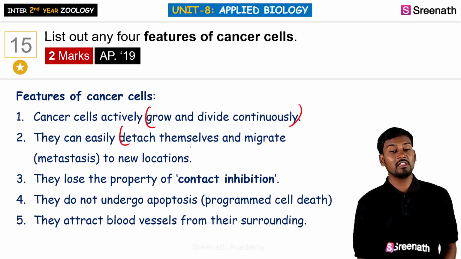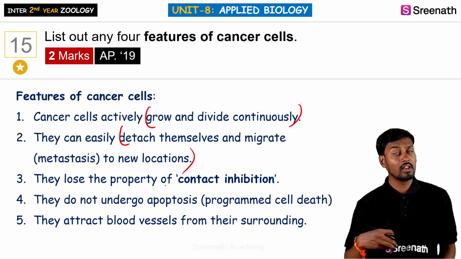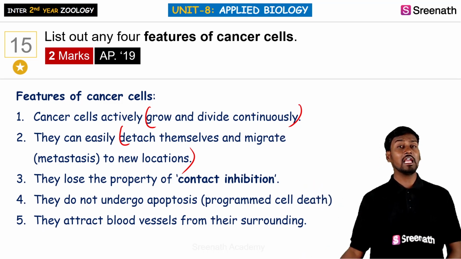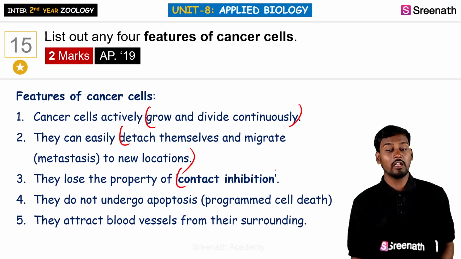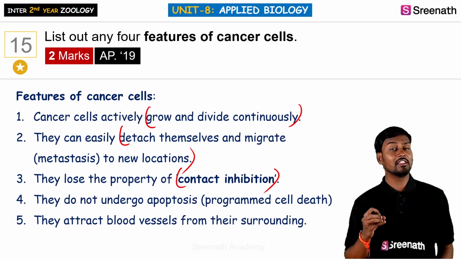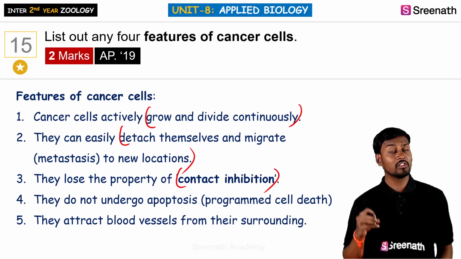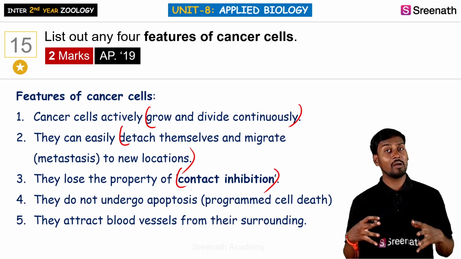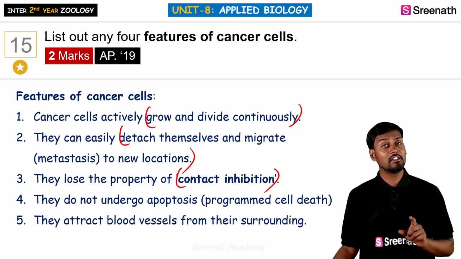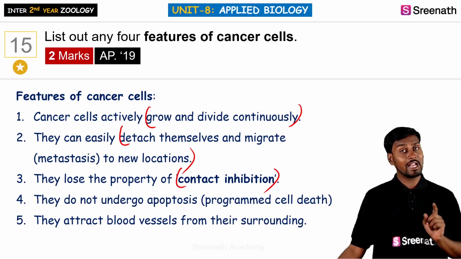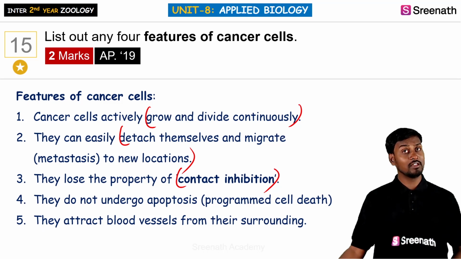And the second one is that they can easily detach from their position and go and reside in any kind of tissue or organ. Next, they don't have the property of contact inhibition. This is the property which generally holds the tissue or the cells in a proper way. That is, if the cells come in contact with other cells from all sides, they stop division. This property is called contact inhibition. This is generally lost in the cancerous cell.